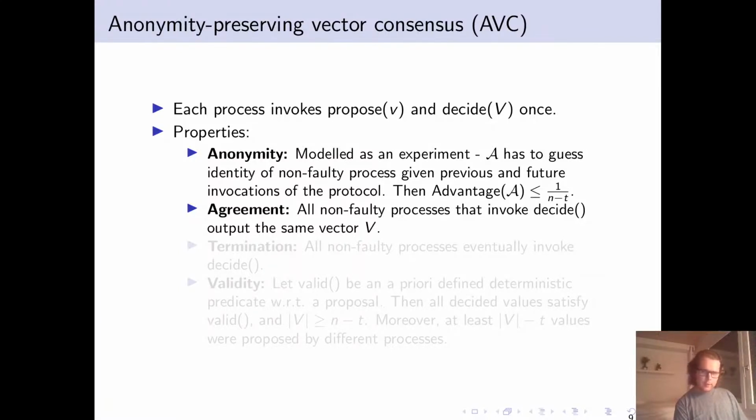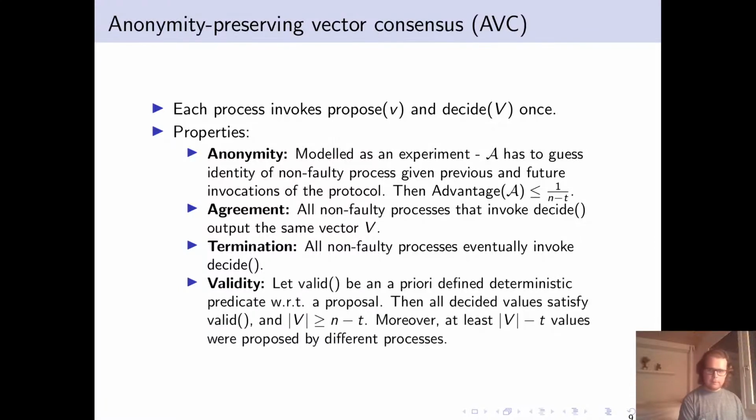The next three properties are standard for consensus. Firstly we have agreement: if all non-faulty processes invoke decide, then they all output the same vector. Termination states that all non-faulty processes eventually invoke decide. And validity. We have valid, which is a deterministic predicate. One example of this predicate could be something that checks a signature and verifies that the signature is correct. But this can be rather general.